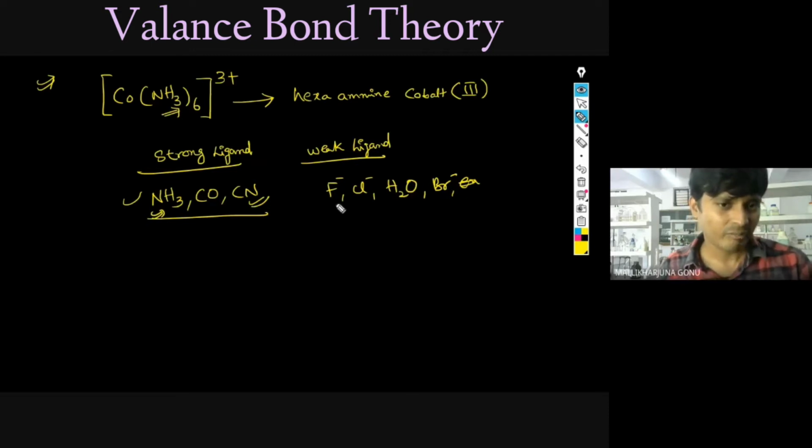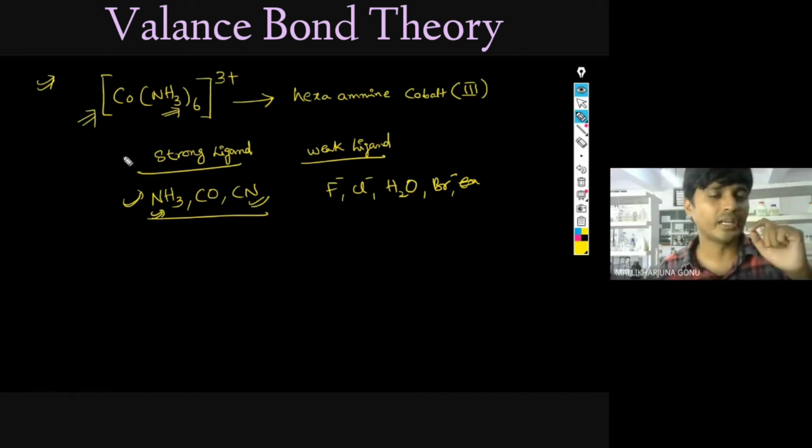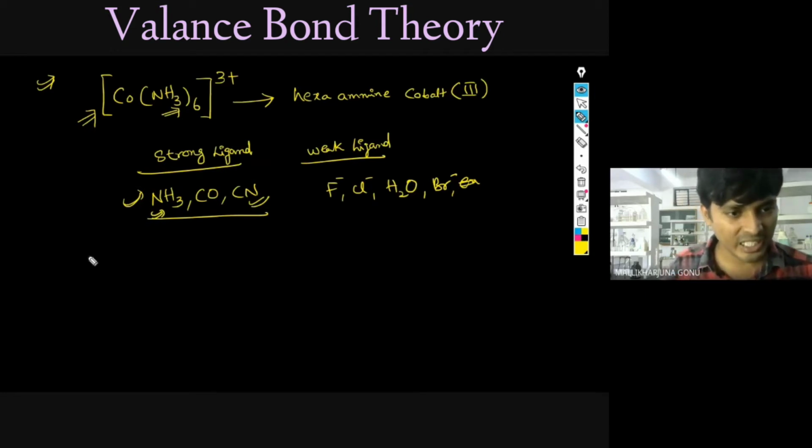But here you have to keep these things in mind. By looking at the complex, you have to find out whether it is a strong ligand or a weak ligand. If it is a strong ligand, what happens? If it is a weak ligand, what happens? I will explain that. So what is the oxidation state of cobalt here? It is 3 plus, right? Co 3 plus. That is what I have written.